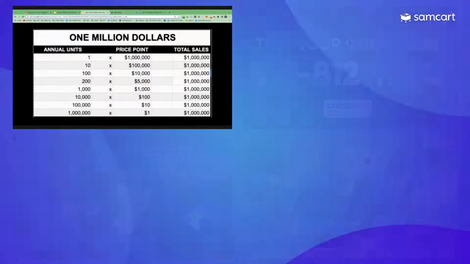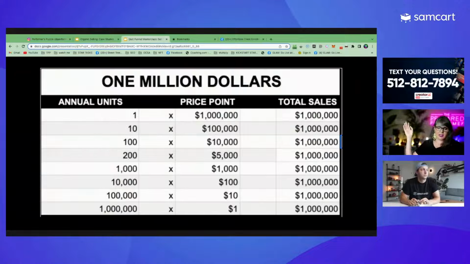So if you want to make $1 million, we're going to walk through this. I also have one if you want to get to 250 in this little slide presentation here. And then you can do the math on the other things, but I'm just going to show you. Most people ask that type of question if they're a little nervous about charging too much. And I'll show you how you can actually validate it. But honestly, it's not usually about the price. It's usually about how you position the offer and how you position the value. So if someone's like, I want to make $1 million, you could sell one thing for $1 million.